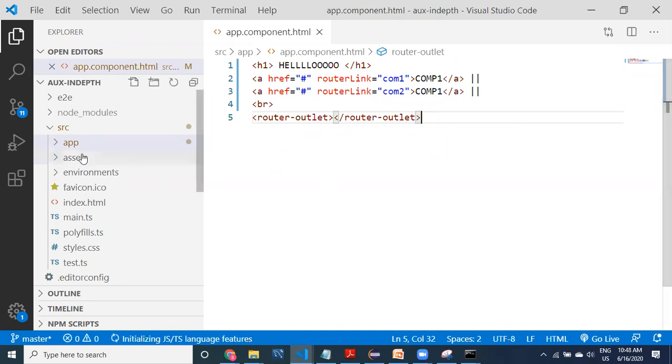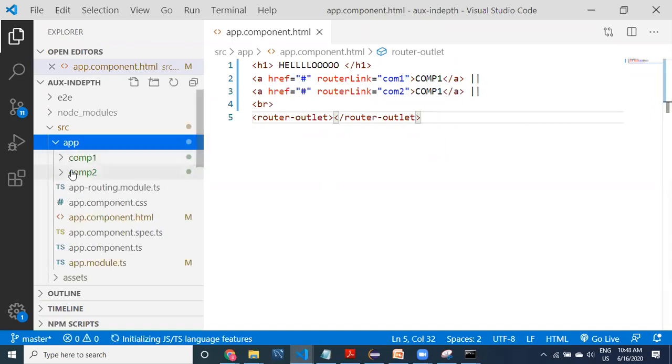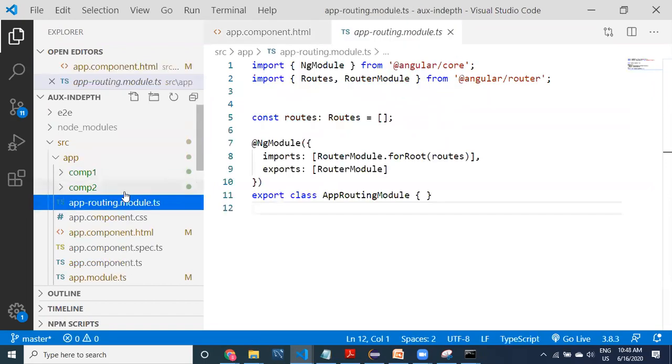Now we have to provide the mapping. The mapping is available in the app routing.